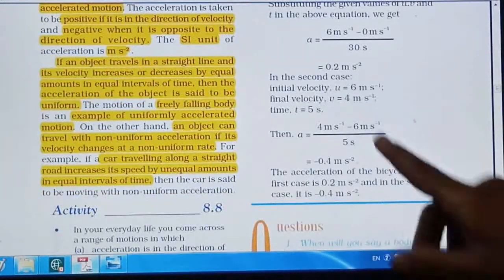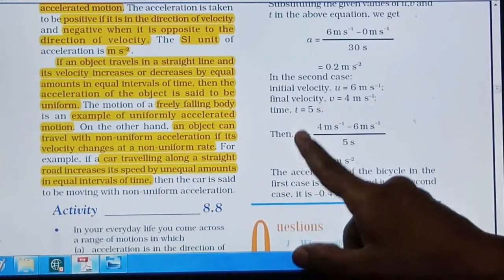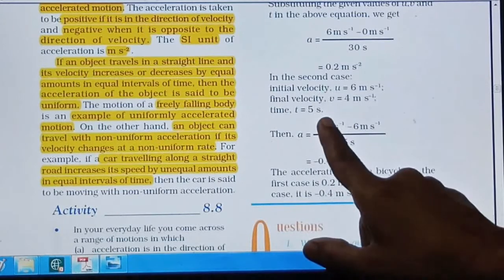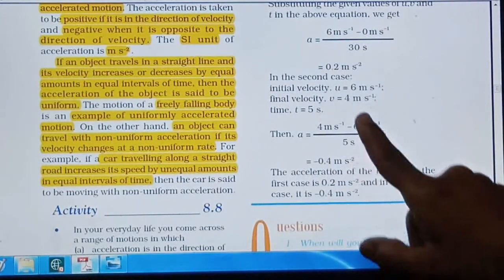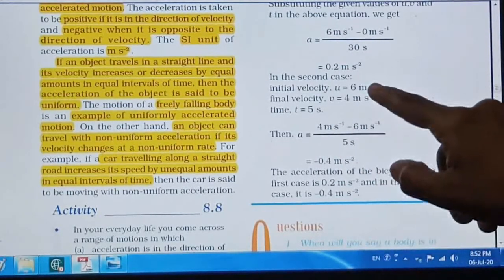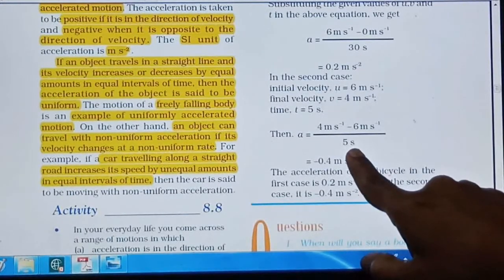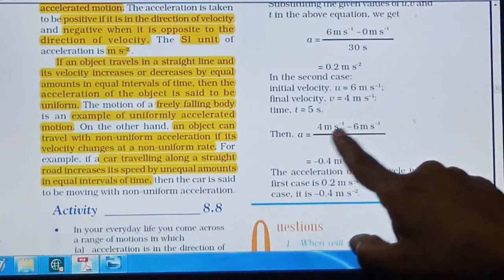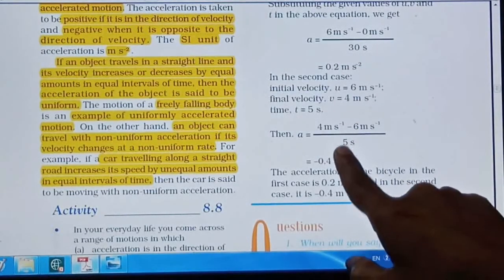Now again keep all these values in the equation. The equation is a is equal to final velocity minus initial velocity upon time. Final velocity is 4 meter per second minus initial velocity 6 meter per second, upon time t, that is, to reduce this much velocity 5 seconds are required. So t is equal to 5 seconds.